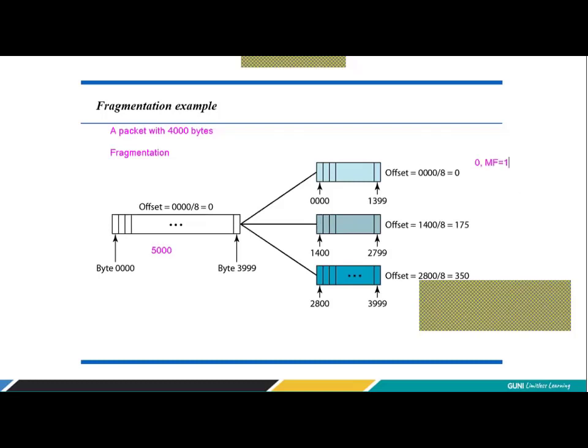Then the ID will remain the same, in all three the ID will remain 5,000. Here, what will the fragment offset be, friends? 175, and MF is going to be 1. Here, what will the fragment offset be? It's going to be 350, and your MF is going to be 0 because this is the last fragment. In all these fragments, your ID will remain 5,000. This is how you do fragmentation.